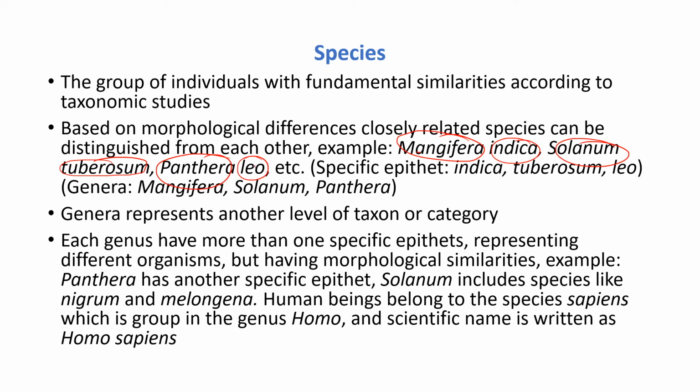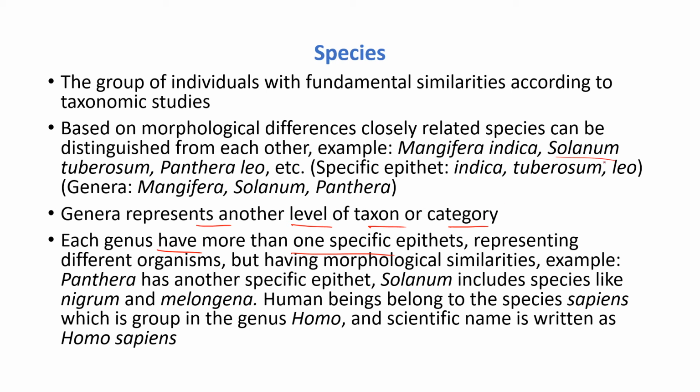Just by looking at the morphological studies, at their structures and so on, you can easily classify or differentiate. Genus represents another level of taxon or category, and in the previous lessons we have seen that a genus may have more than one specific epithet, like Solanum tuberosum, Solanum melongena, and so on.